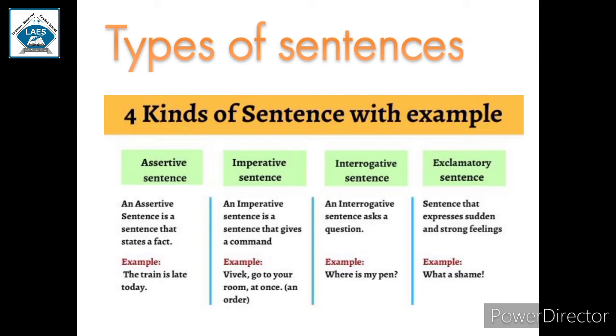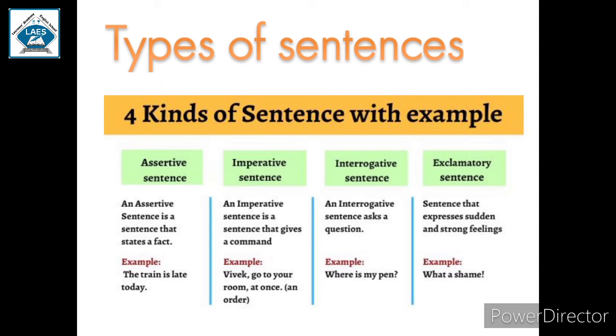Second is imperative sentence. An imperative sentence is a sentence that gives you a command. So imperative sentences give you instructions like your parents or teachers give. Whenever you make any mistake, your teacher sends you out of the class. She says, get out. So it is an imperative sentence. Or she says, I want pin drop silence.